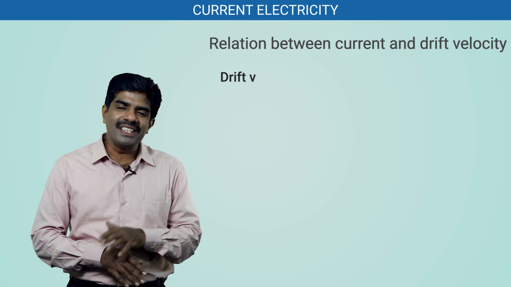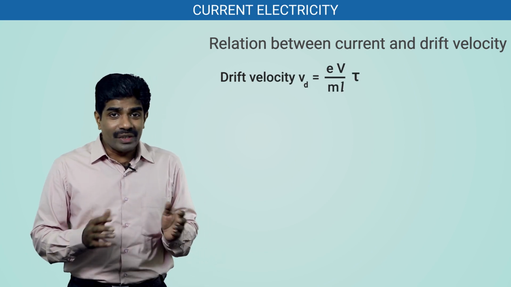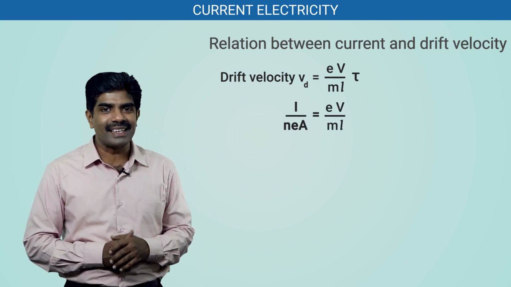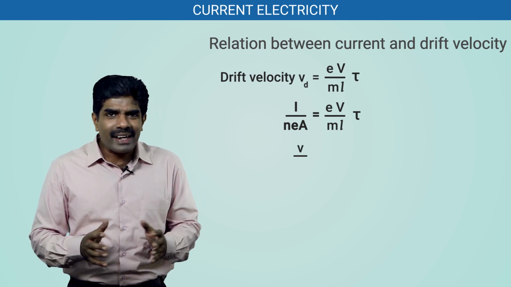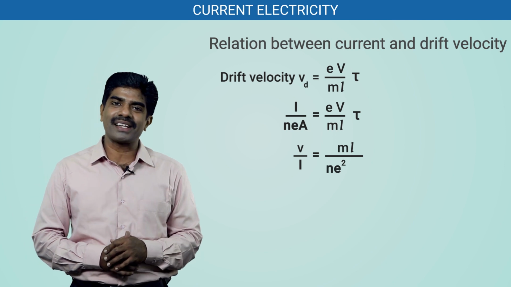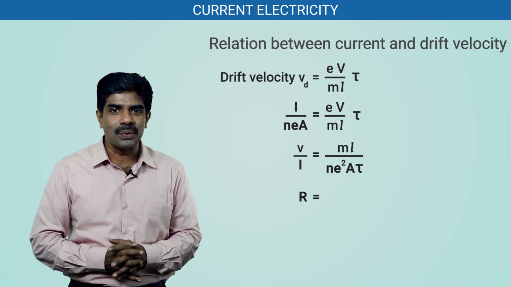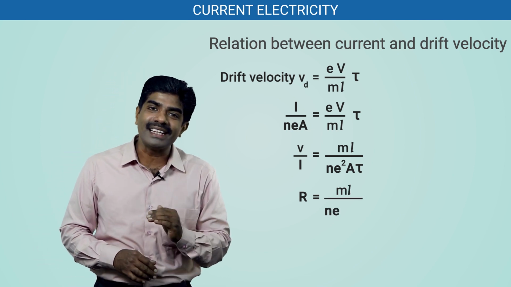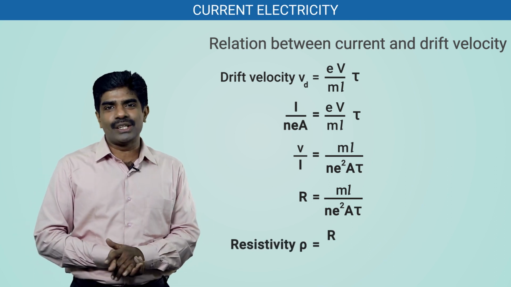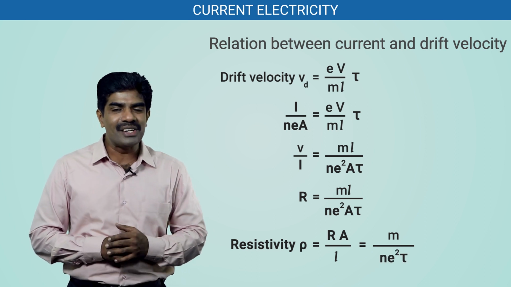The drift velocity Vd is equal to eV by ml into tau. Vd is I by neA, therefore I by nеA is equal to eV by ml into tau. V by I is equal to ml divided by ne square A tau. That means the resistance of a conductor R is equal to ml divided by ne square A tau. But the resistivity rho is equal to RA by L and is equal to m divided by ne square tau.